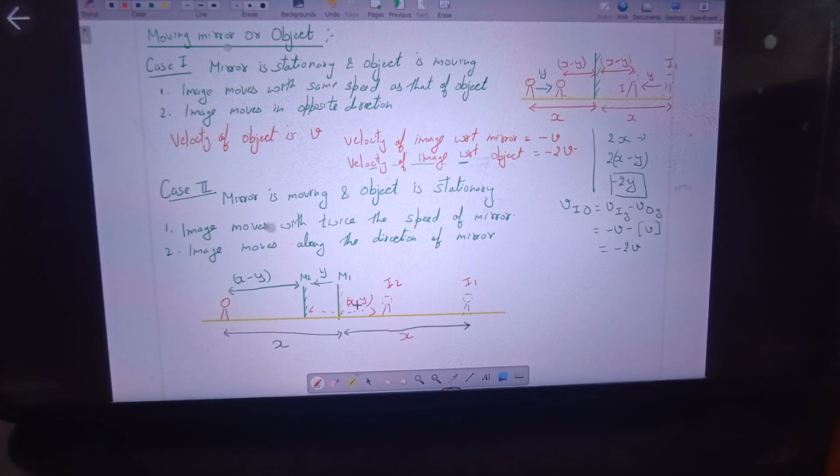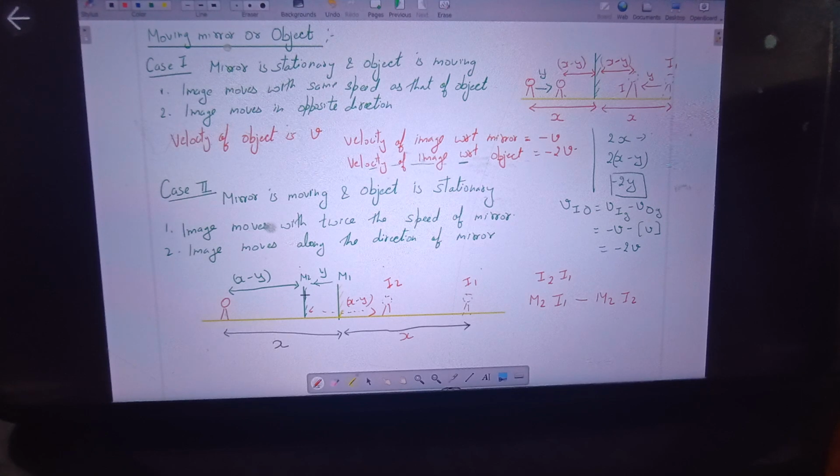Correct? Agree? Now we have to find out how much the image has moved when we have moved the mirror. So we are interested in finding I2 I1, the distance between the final position of the image and the initial position of the image. We can find it by subtracting the distance M2 I1, between the final position of the mirror and the initial position of the image, from M2 I2. Just see, this distance minus this distance will give me the distance between the two image positions. Is it clear?